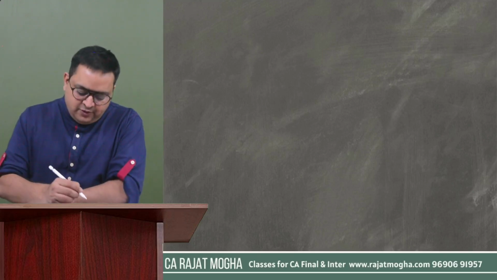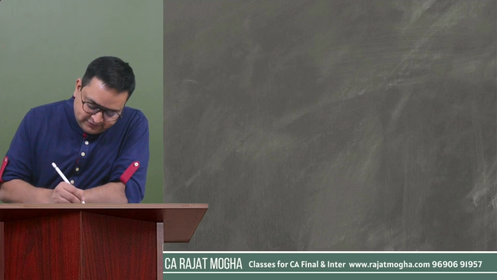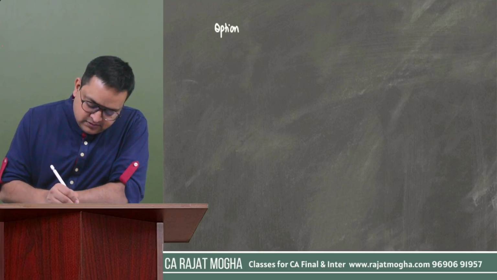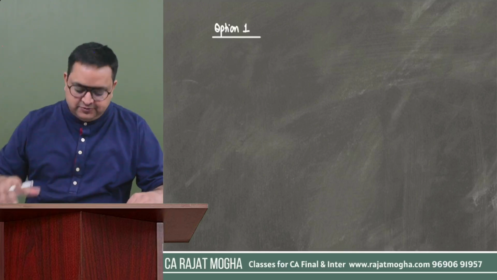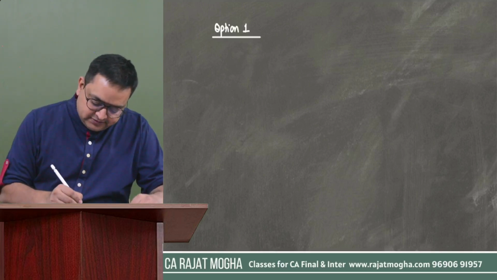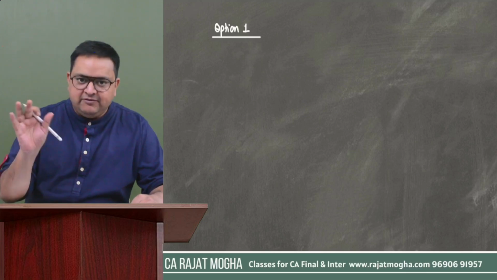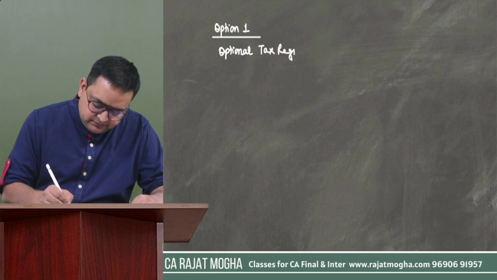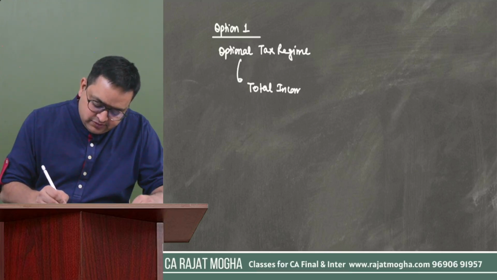So let us take one option first. Let us assume in the first option that this assessee is not opting for section 115BAC, so this person is opting for the optional tax regime, and we will calculate total income as per the optional tax regime and also the tax liability.